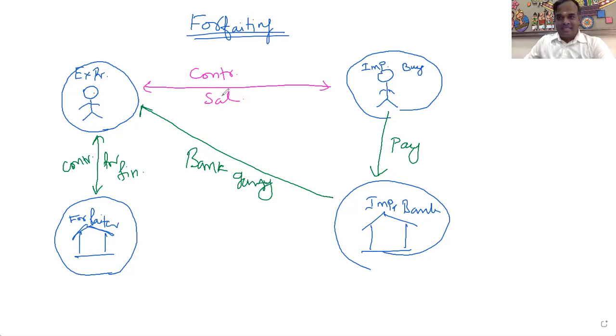Now, after the sales transaction is over, for the purpose of producing and selling the product, and for exporting the product, the exporter has to get the fund. For that purpose, he has a tie-up with the financial institution called the forfeiter. There is a contractual agreement for the purpose of finance. Yes, I am ready to give the fund. The forfeiter is ready to give the fund to the exporter. Then, whether the importer will pay the money or not, for that purpose we have to get the bank guarantee from the importer's bank. The importer's bank has to give the bank guarantee to the exporter. Clear? Then, what is the next one?